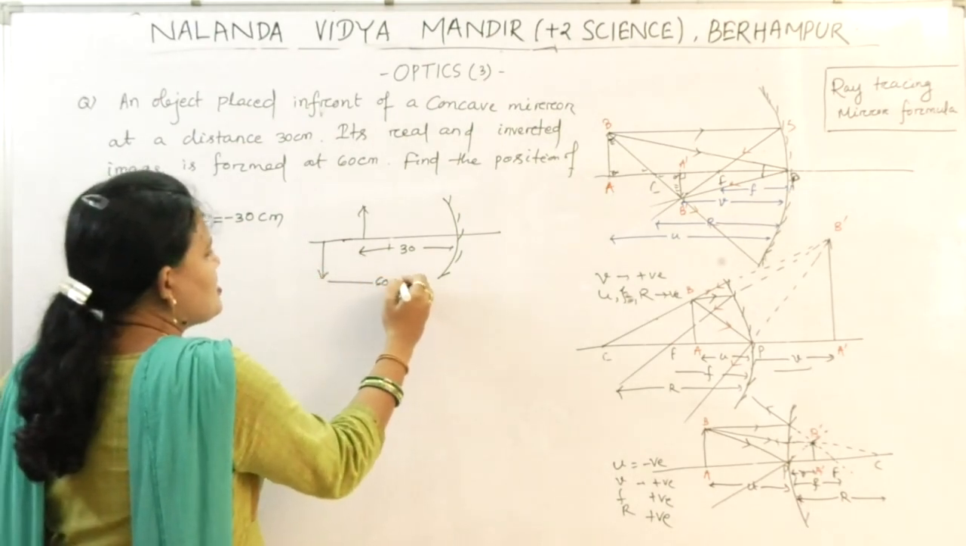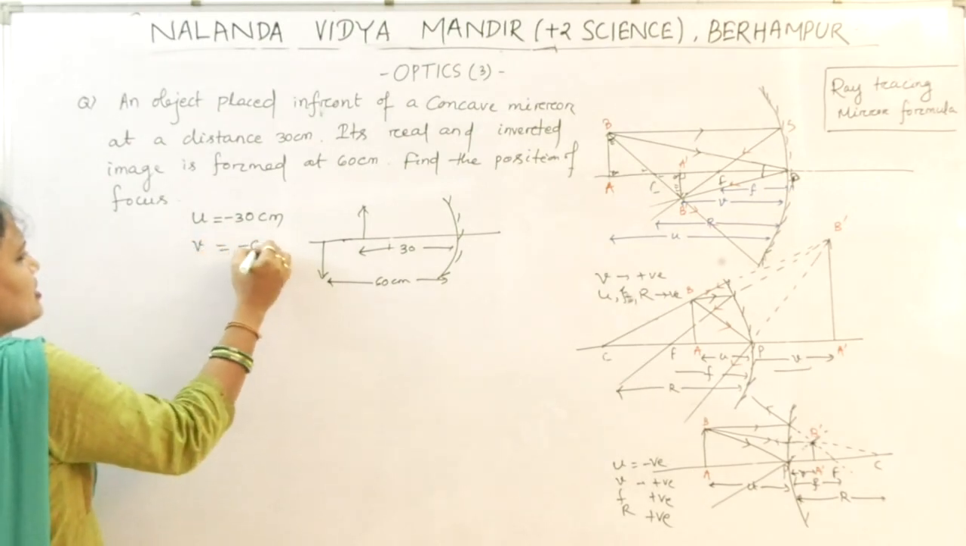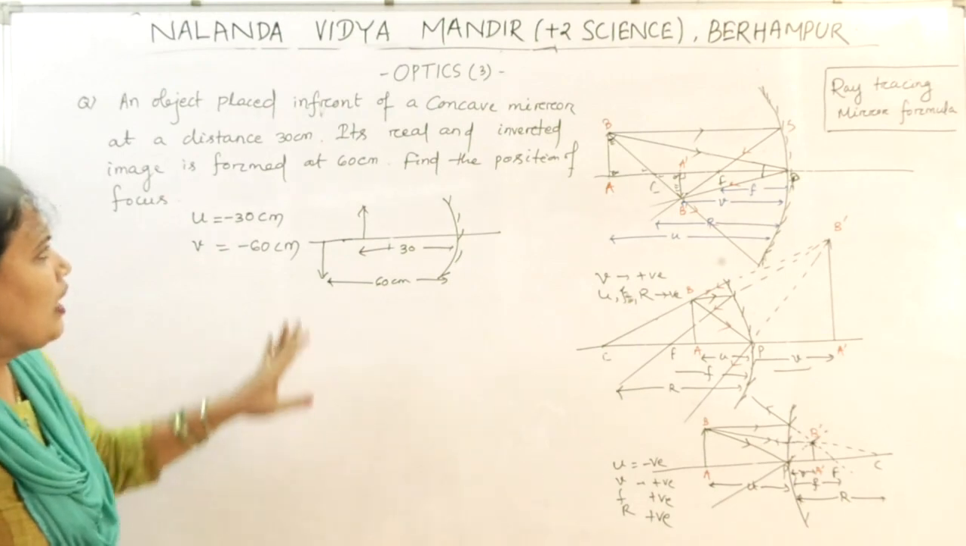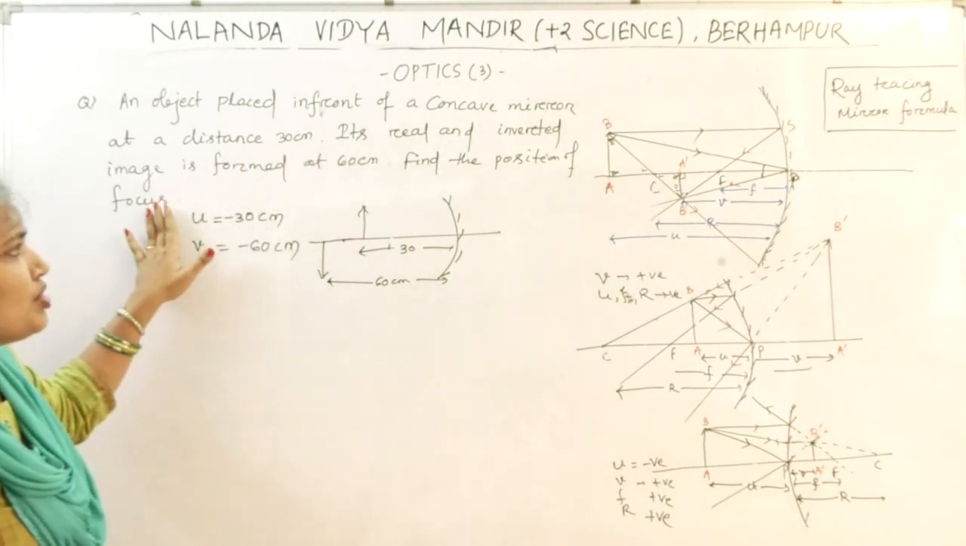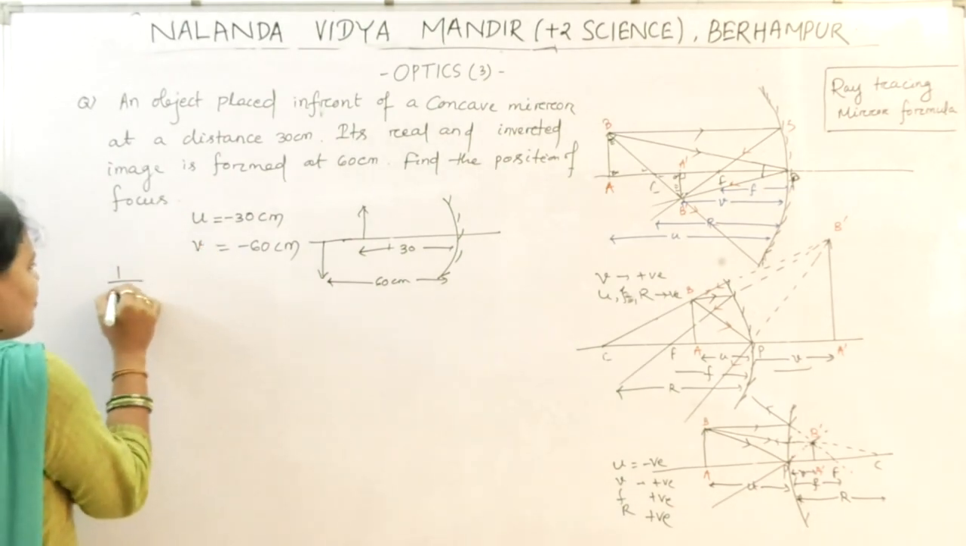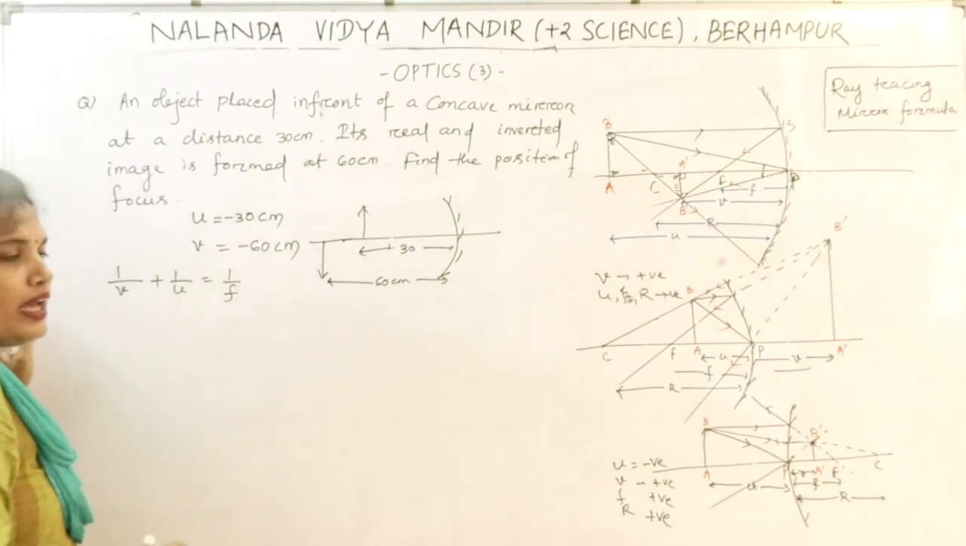This is your 60 cm. Okay, so V equal to minus 60 cm. Sign convention is very important. All of you clear? So find the position of the focus or the focal length. So what is the mirror formula? 1 by V plus 1 by U equal to 1 by F.